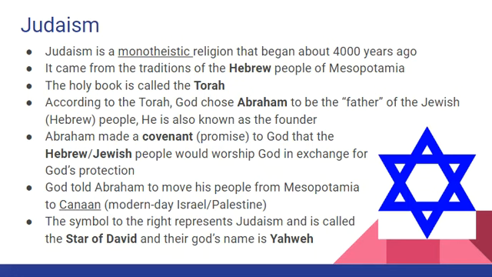And the Hebrew people, they believed that Judaism started with this covenant or this promise from the one God who told Abraham that if he and his people just believe in him, they will be given that land of Canaan, which is also known as Israel, or also known as Palestine.